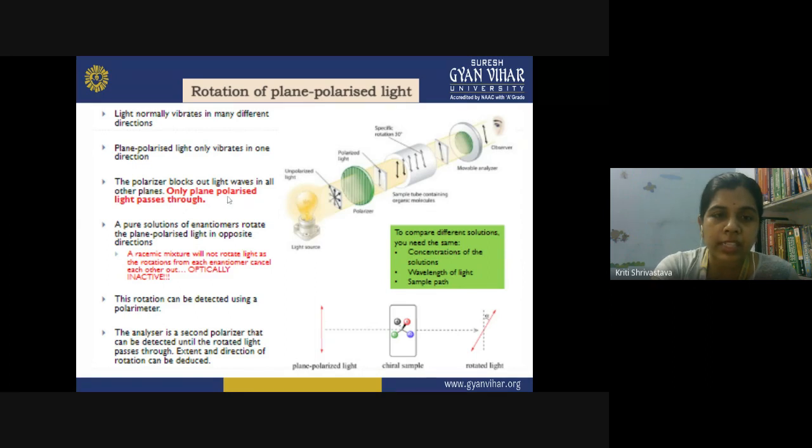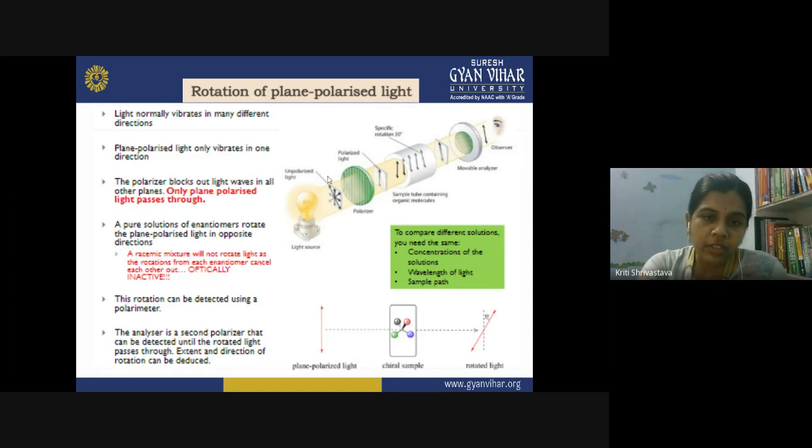So only the plane polarized light passes through it, and now a pure solution of an enantiomer rotates the plane polarized light in one direction. Suppose you have put that enantiomer here in the tube, and now you can see this arrow rotating in one direction. Earlier it was a straight arrow. Now the light coming out through this tube has a certain orientation, an angle with the initial part. That is the actual rotation done by your enantiomer, and when the observer watches this, he can find out that the light has been rotated by the enantiomer.